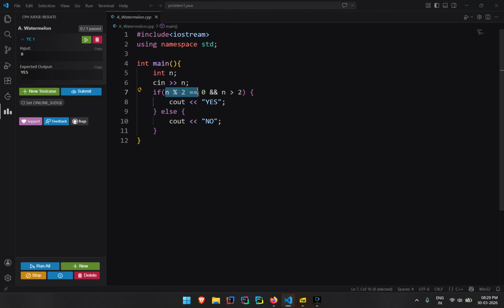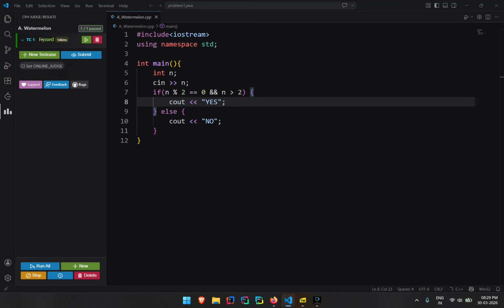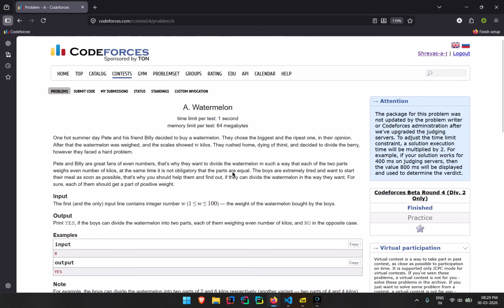And the code for that is, I'll just take in the input, and then I'll check whether it is an even number or odd number. If it is an even number, then I'll check whether it is greater than 2 or not. If it is greater than 2, then I'll definitely return yes, else I'll return no. Simple as that. And then when I run it, the test cases are passed over here.